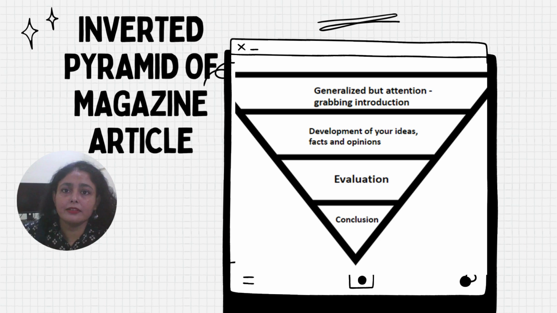Now, when you are writing a news article, you will begin with specification. You will begin with the specification, and then what, when, where, how something happened. Okay, and then you will go into the details, extending it, and then you will come up with some eyewitness accounts and some recommendations from the designations, right? In the magazine article, you are going completely opposite. You are starting from generalization of the topic, and then you move on to the specifications.